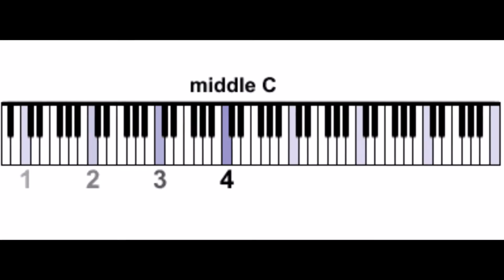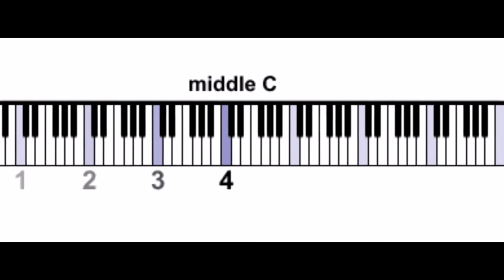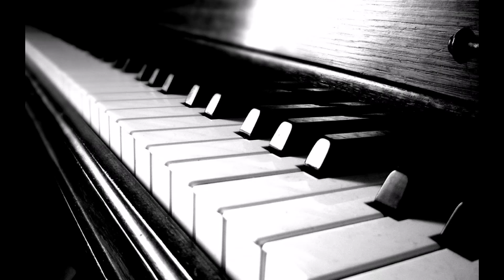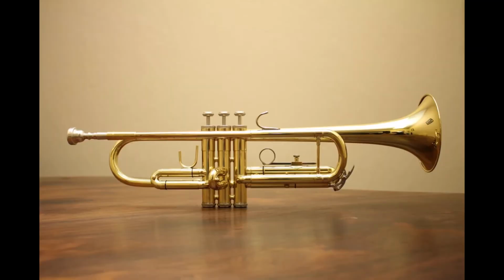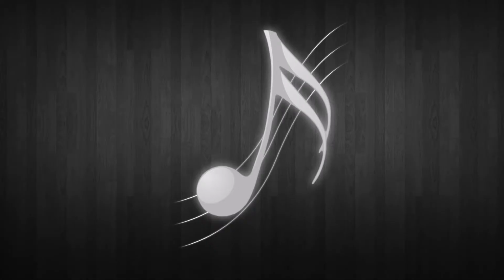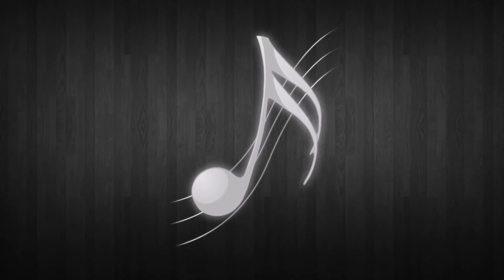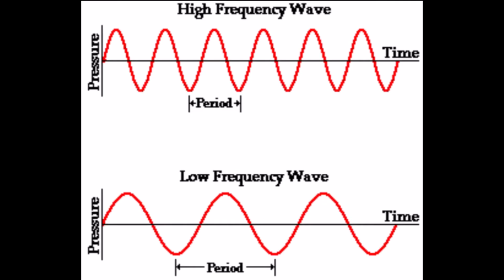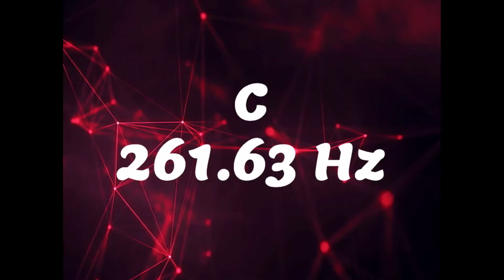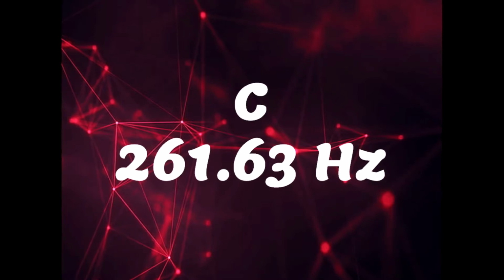That was the note middle C, or C4, being played on different instruments: piano, flute and trumpet respectively. Even if we can't recognize the exact instrument immediately, we can distinguish the sounds even though the note was the same. Each sound wave has a different frequency, and as the waves move through the air, the frequency is what we perceive as pitch. Middle C, for example, has a frequency of 261.63 Hz and it sounds like this.